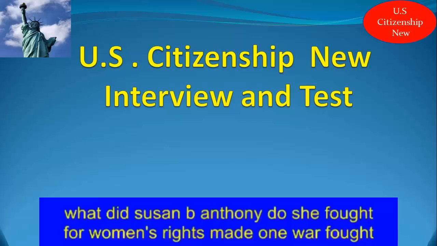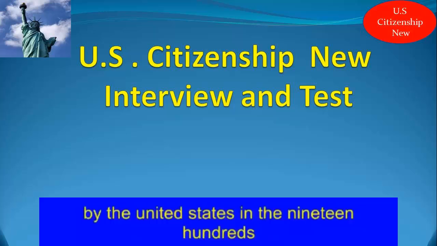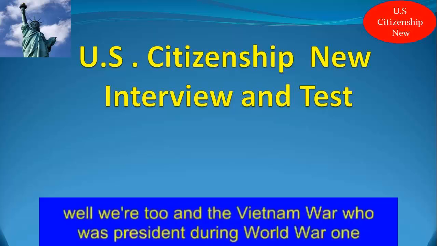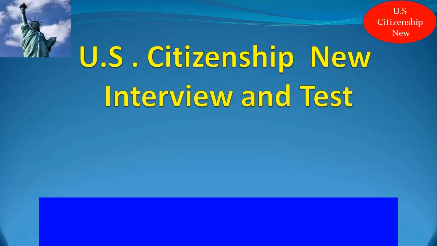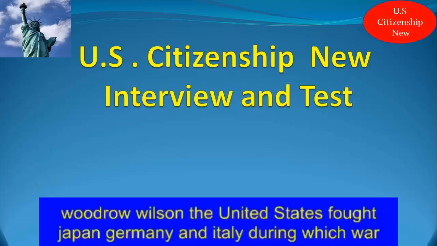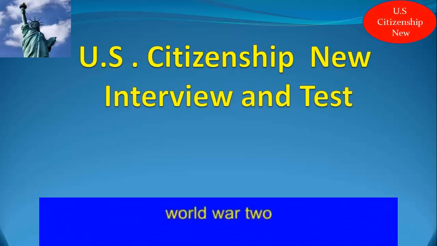What did Susan B. Anthony do? She fought for women's rights. Name one war fought by the United States in the 1900s. World War II and the Vietnam War. Who was president during World War I? Woodrow Wilson. The United States fought Japan, Germany, and Italy during which war?